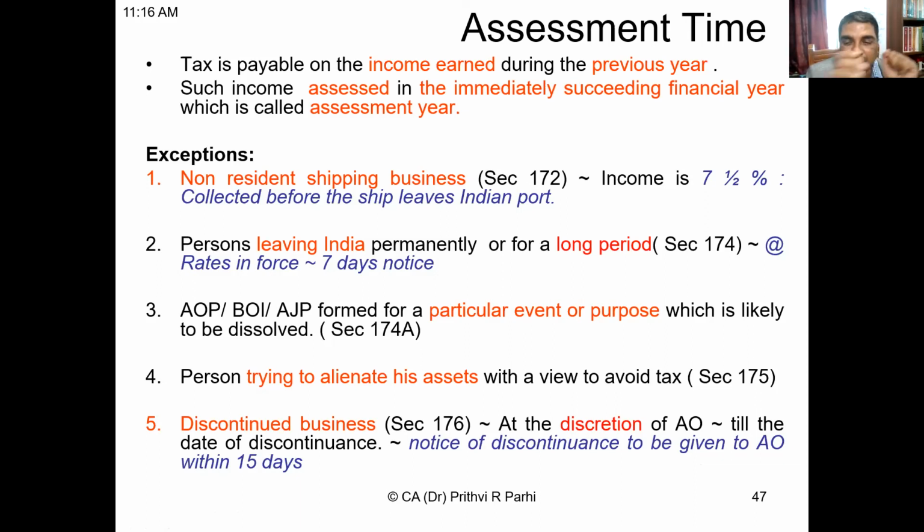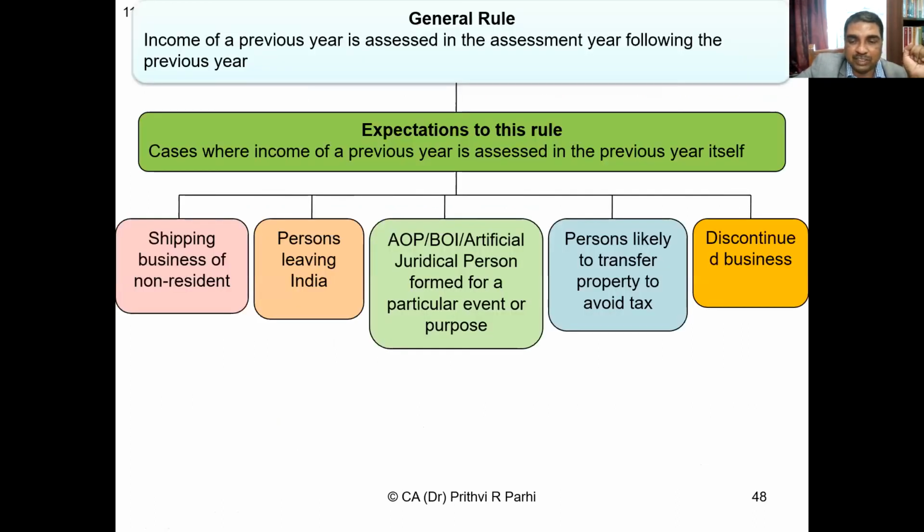So you have seen the 5 instances where the normal provision does not apply. The normal provision is that income of the previous year is to be assessed in the assessment year.